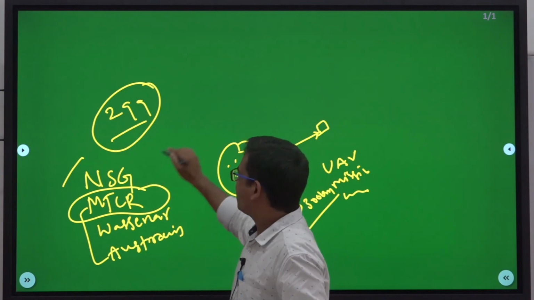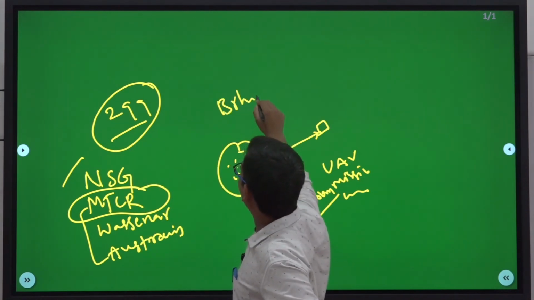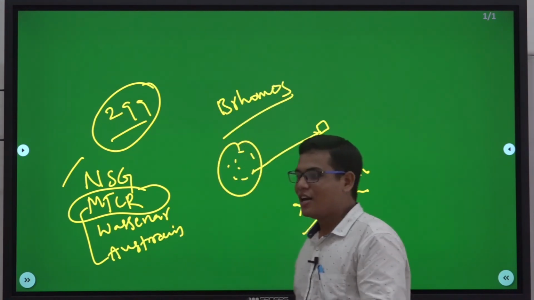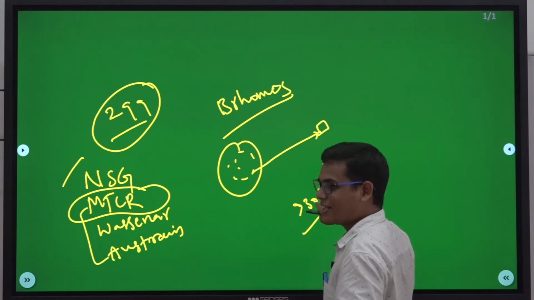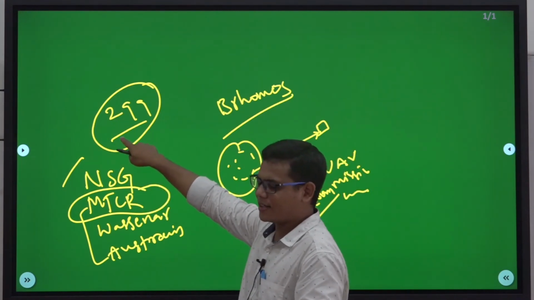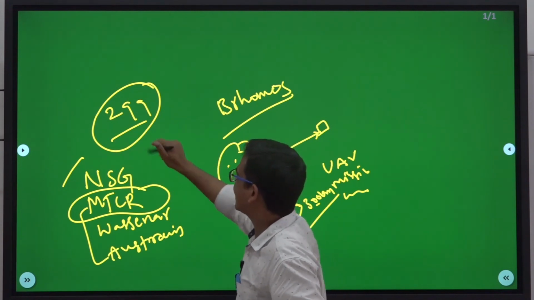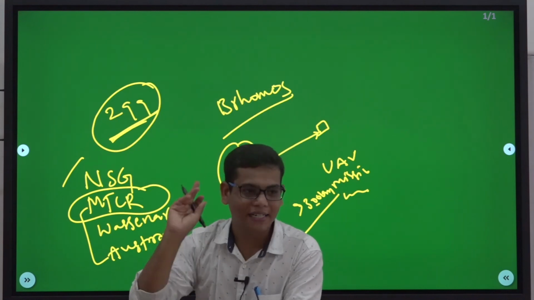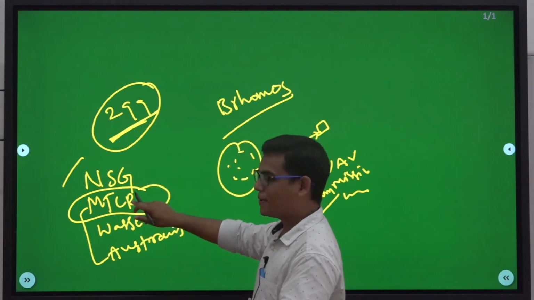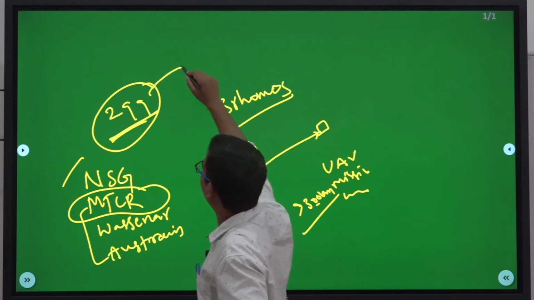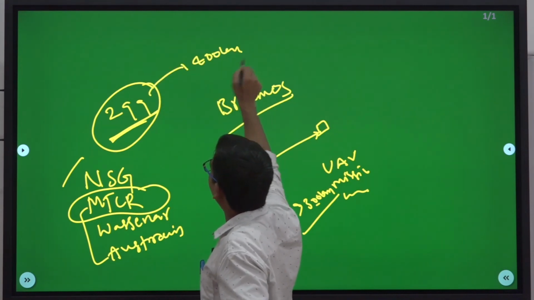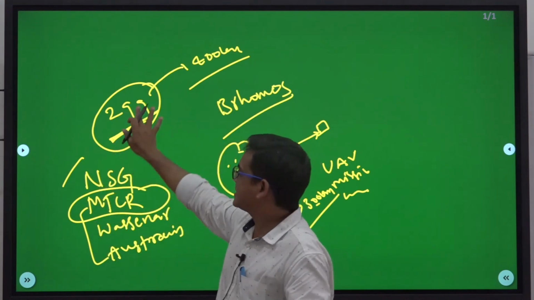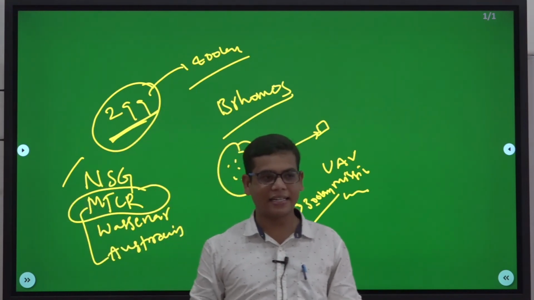But the technology of BrahMos, named for the river Brahmaputra and the river Moskva, is both Russian and Indian technology. That is the reason why it is less than 300. That is why Russia comfortably transferred the technology. Now we have developed the BrahMos, and the range is 299 kilometers. Now, once we became a member of MTCR, we wanted to extend it up to 400 kilometers. Maybe we will test soon, but the existing range is 299 kilometers.